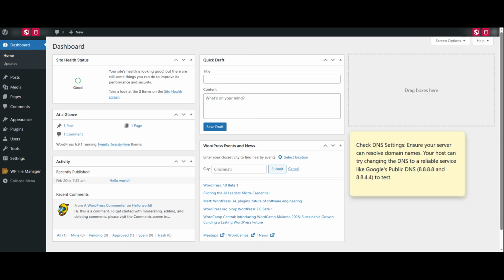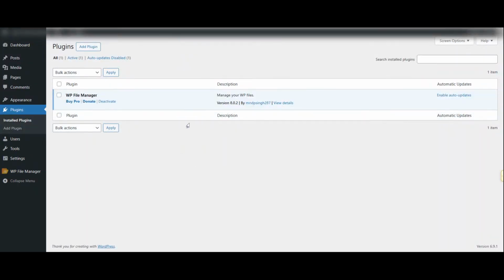Next, log into your WordPress dashboard and make sure everything is updated. Go to Dashboard, then Updates, and check for any available updates for WordPress core, plugins, and themes. Outdated software can sometimes cause compatibility problems that trigger connection errors. Update everything to the latest stable versions and then test your site again.